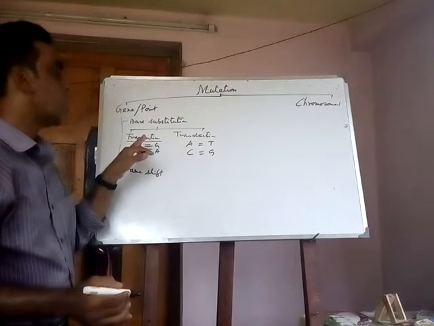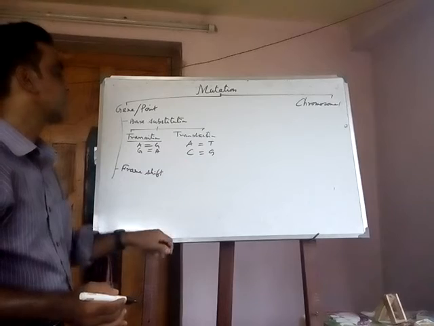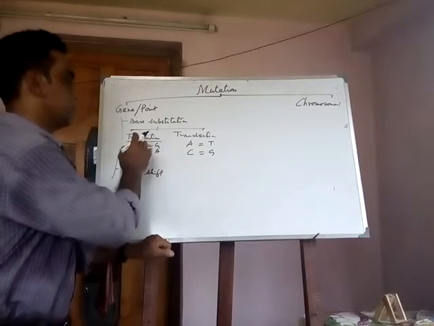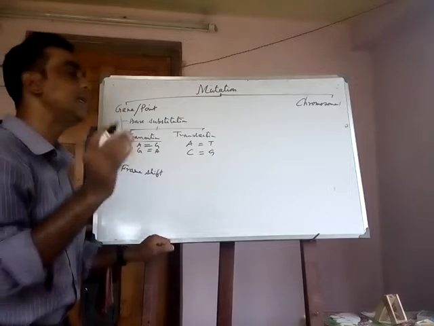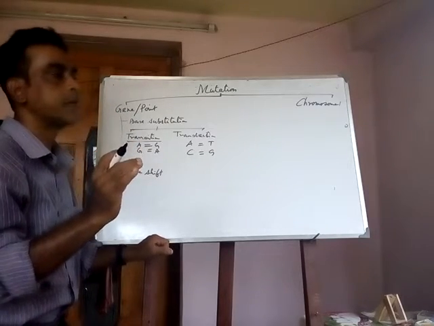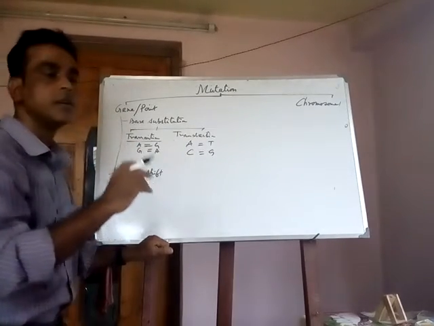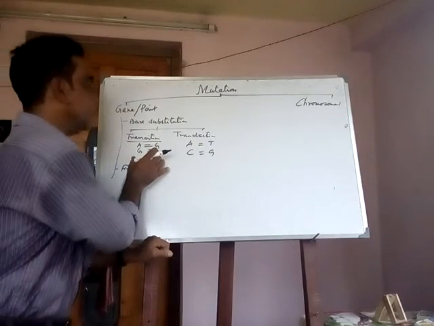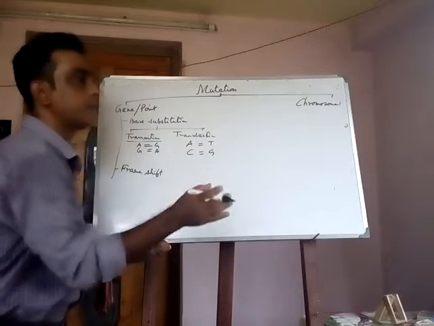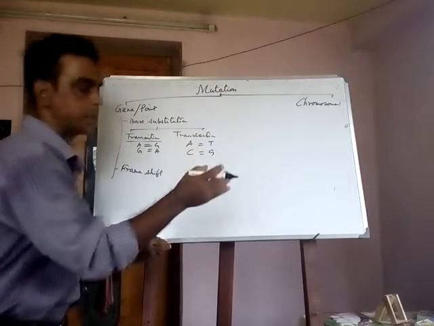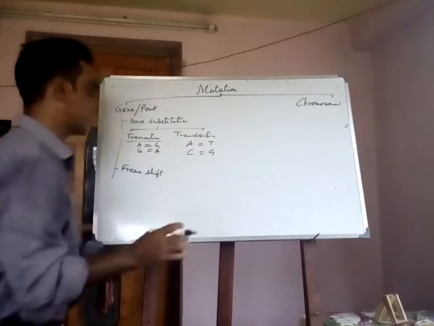So the difference between transition and transversion is clear. When a base is substituted by a similar base, it is called transition, and when a base is substituted by a dissimilar base, it is called transversion.